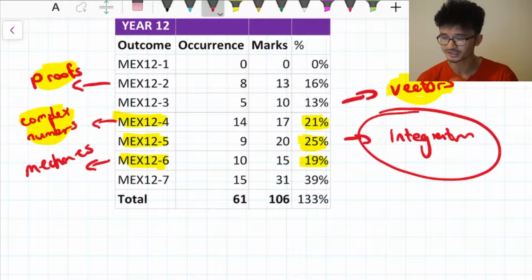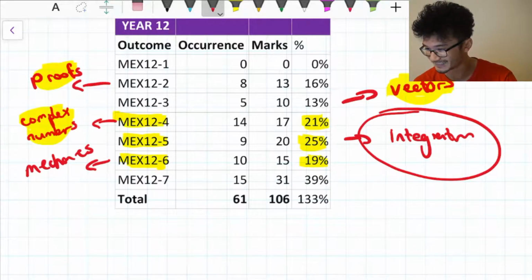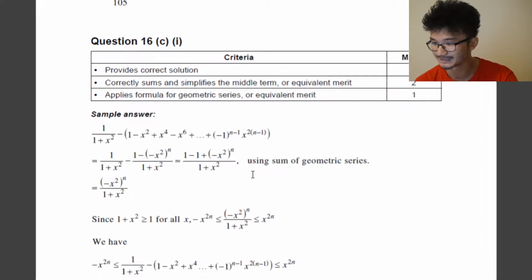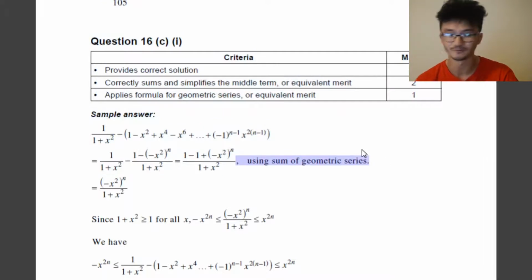In terms of the specific content itself, just a few things I want to make note of. If I bring up the sample paper, question 16C part 1 actually uses the sum of a geometric series, which is from the advanced course. This brings something to light: the advanced course is actually assumed knowledge for the Extension 2 course.